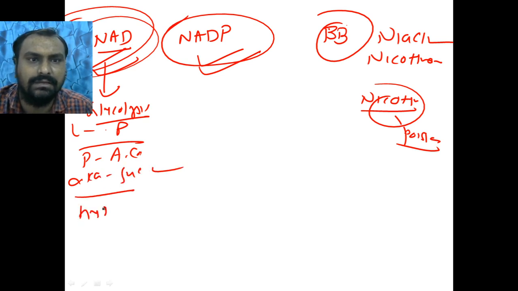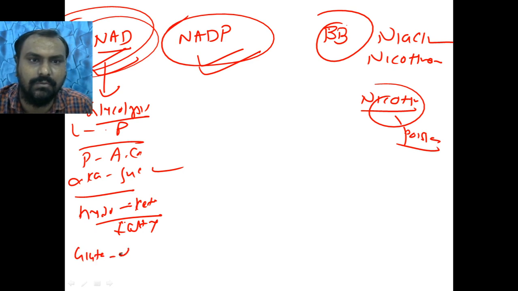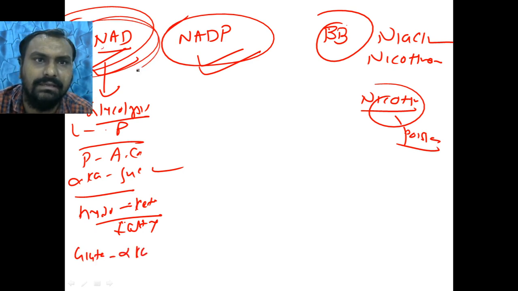Or hydroxyacyl CoA to ketoacyl CoA in fatty acid oxidation, or glutamate to alpha ketoglutarate in amino acid metabolism. All of these require NAD converted to NADH.